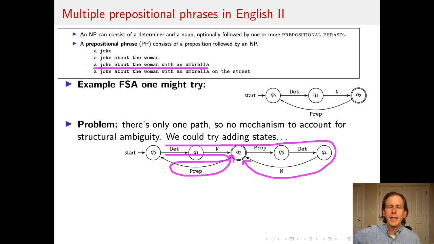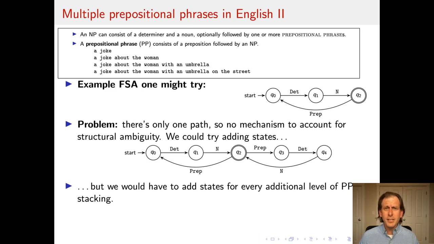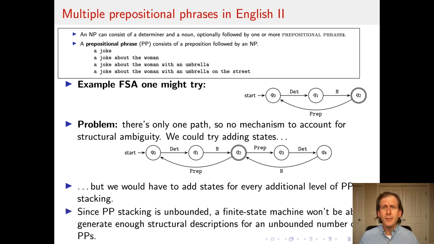And because the Catalan numbers grow in an unbounded way, no matter how many states you add, there will always be a long enough sequence of prepositional phrases following a noun phrase that it's too many. So we'd have to instead add states for every additional level of prepositional phrase stacking, but then we don't have a finite model anymore that allows us to accommodate an infinite series of phrases of increasing complexity.